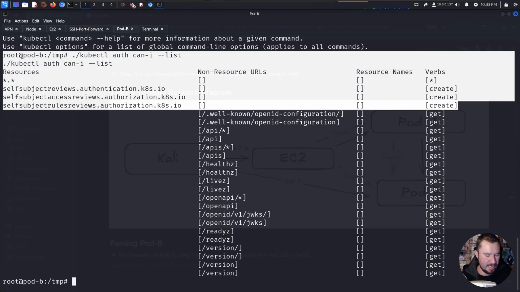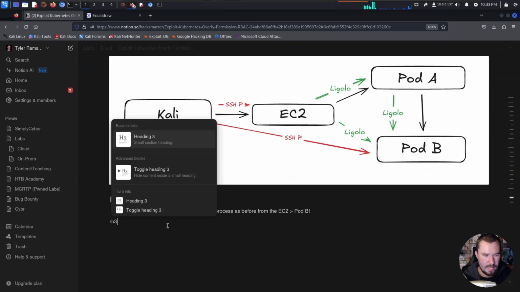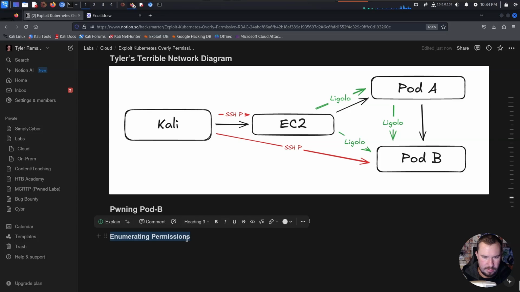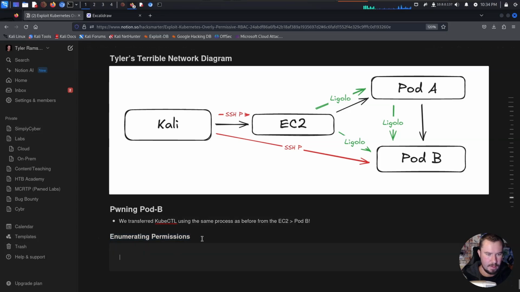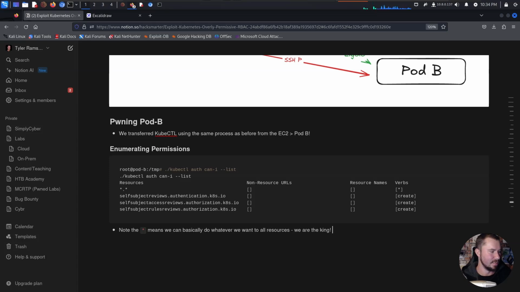We'll go ahead and just copy this and we'll add that information to our notes. We'll say enumerating permissions. Okay, heading 2, heading 3. Okay, perfect. We'll drop that in there and we'll say note the wildcard means we can basically do whatever we want to all resources. We are the king. That is who we are.